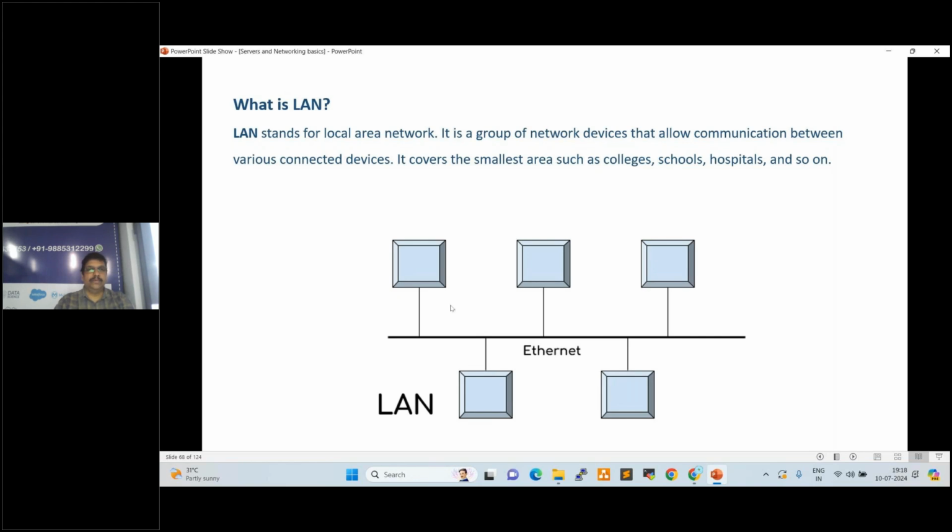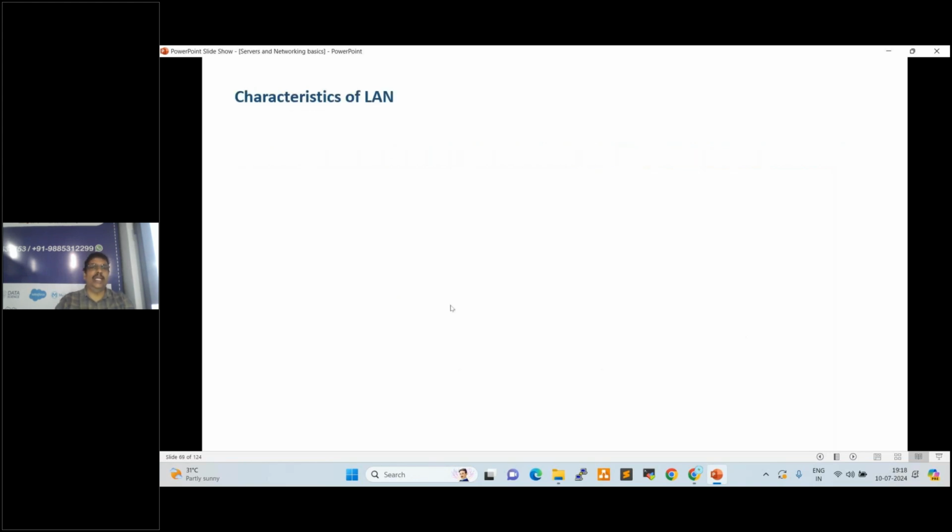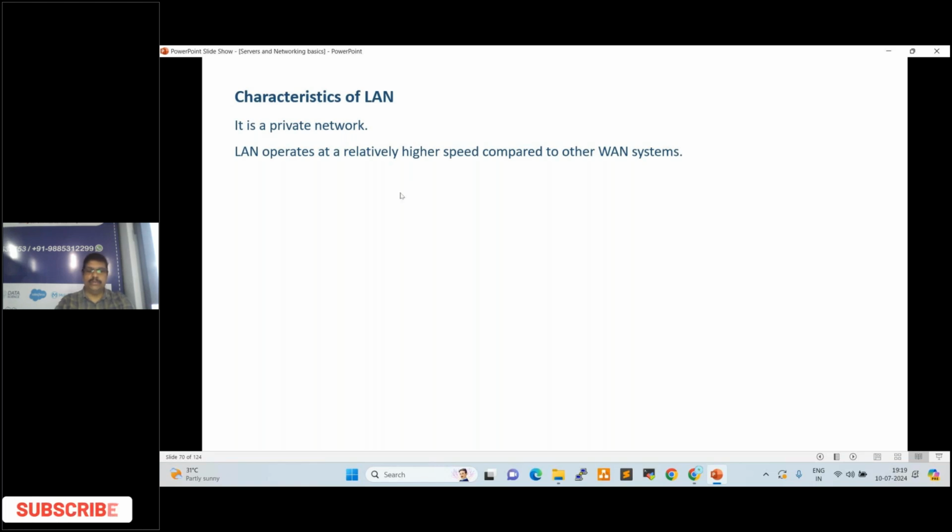Okay. See here. What are the characteristics of LAN? It is a private network. So LAN is a completely private network, our own network, right? LAN operates at a relatively higher speed compared to other WAN systems. So normally when we buy any router, we get one cable, right? So we use Wi-Fi, but when we connect the cable, the speed will be increased. While booking Tatkal tickets, we normally connect that cable, so the speed will be increased. Okay, yeah. So this is a higher speed compared to other WAN systems.